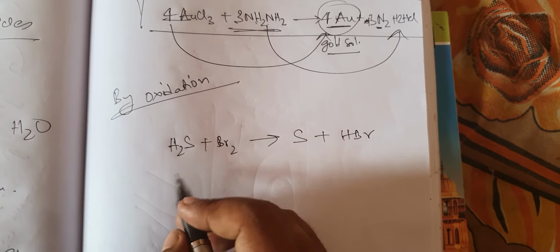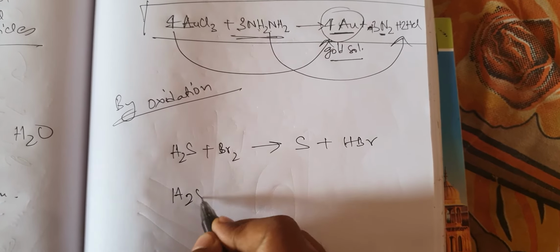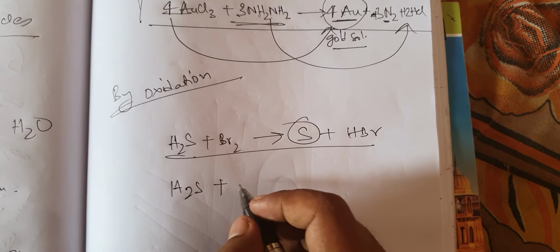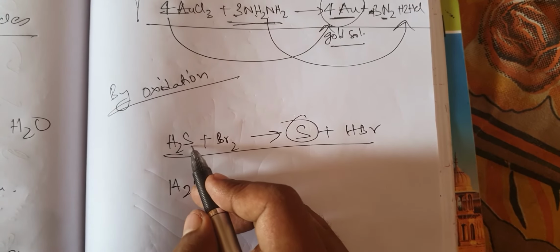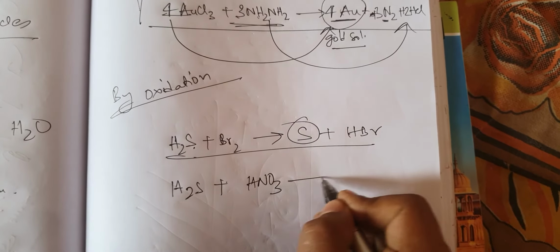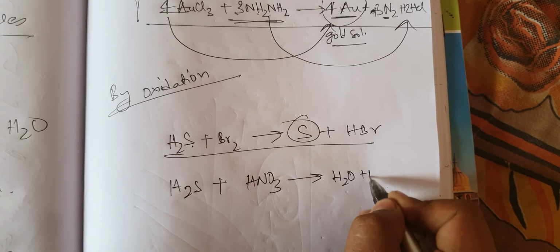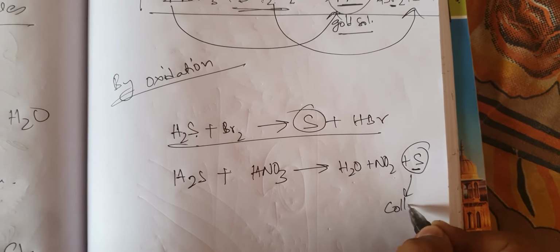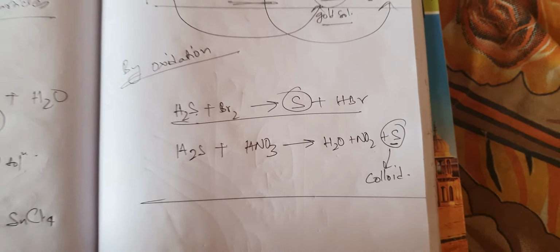This will form a colloid. This is also oxidation, sulfur is oxidized here. And H2S bubbled through HNO3, or any oxidizing agent, then H2O plus NO2 will form and sulfur will be released. This also will form a colloid. So you have to remember these reactions.